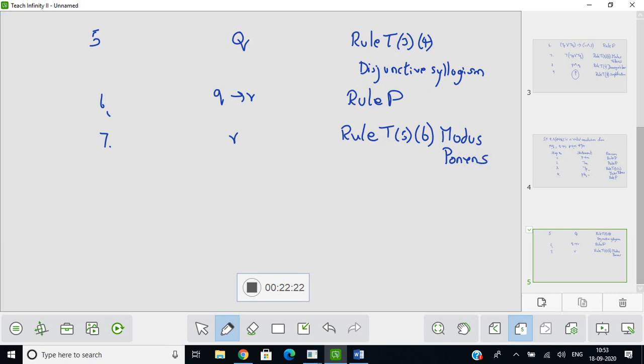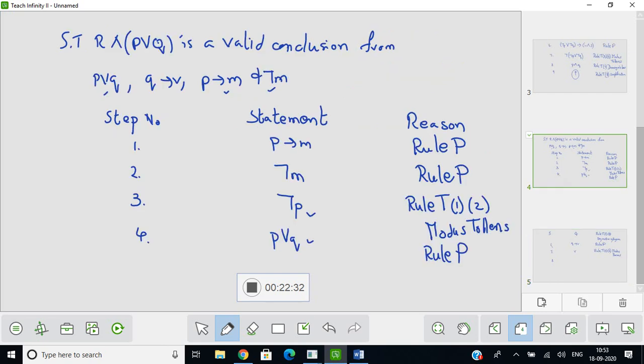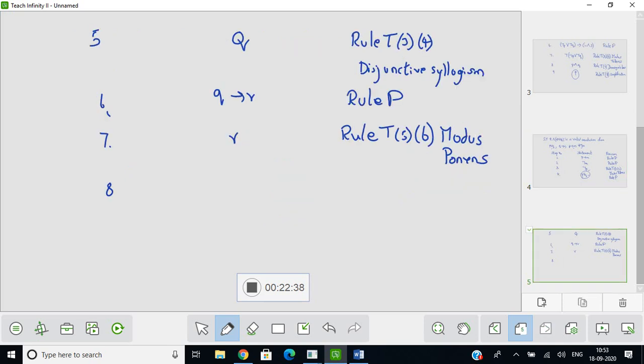Okay, so I end up with R. Now in the last step, 8th step, I have an R. I also have a P or Q in step 4. Come here, see, I have a P or Q in step 4 and I have an R over here. I can take these two and make a conjunction. So I will have R and P or Q.